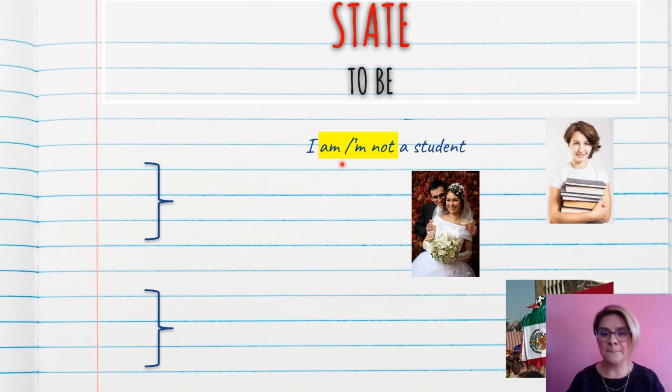I am a student. In this case, we can see in the photo that I am a student. If it's negative, I am going to say I'm not a student.